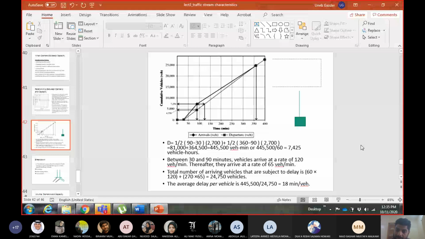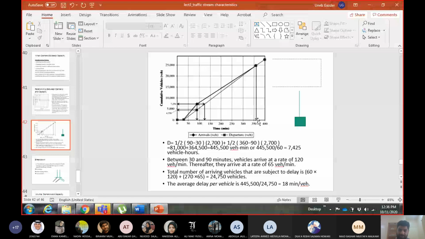Okay, so you see, for example, let's say this is the line of the delay. This is the line of the queue, line of the vehicles. And this is the new vehicle which has come to this point. So can this vehicle pass this segment until all these vehicles have gone? No. So this vehicle has to wait behind the queue. So this vehicle is also facing delay. So vehicles which are arriving from time 90 to time 360 are also facing delay.